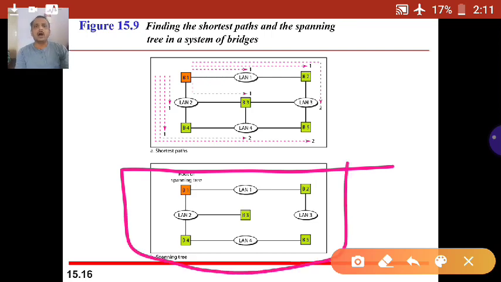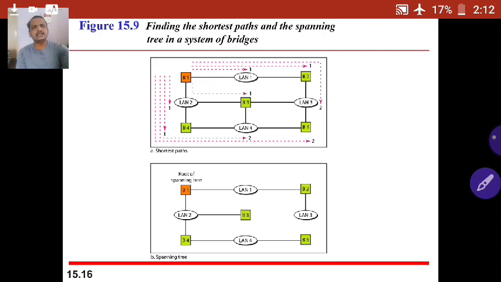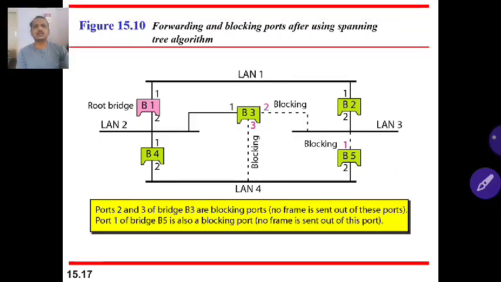We'll see here all the nodes are connected, but there is no looping at all. By this we can avoid the looping problem. Some of the ports we are going to block, and then only will it become the minimum spanning tree. We'll see in bridge B3, port numbers 2 and 3 are going to be blocked. In bridge number 5, port number 1 is blocked.